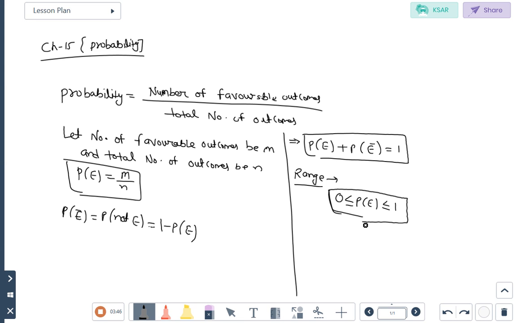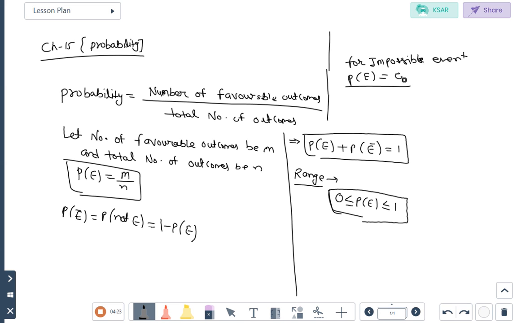Okay. Now for which type of event is the probability 0? For impossible events, P of E is always 0. For example, if we are throwing a dice, then 7 coming, does 7 ever come?